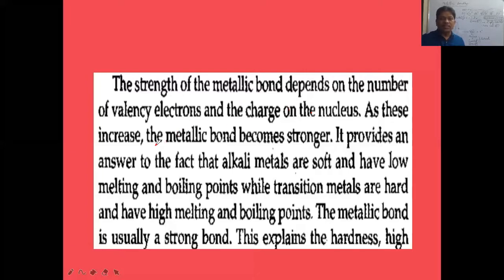As these two, the number of valence electrons and the charge of the nucleus, increase, the metallic bond becomes stronger. Like this, magnesium and sodium: which is stronger? Magnesium has the stronger metallic bond.